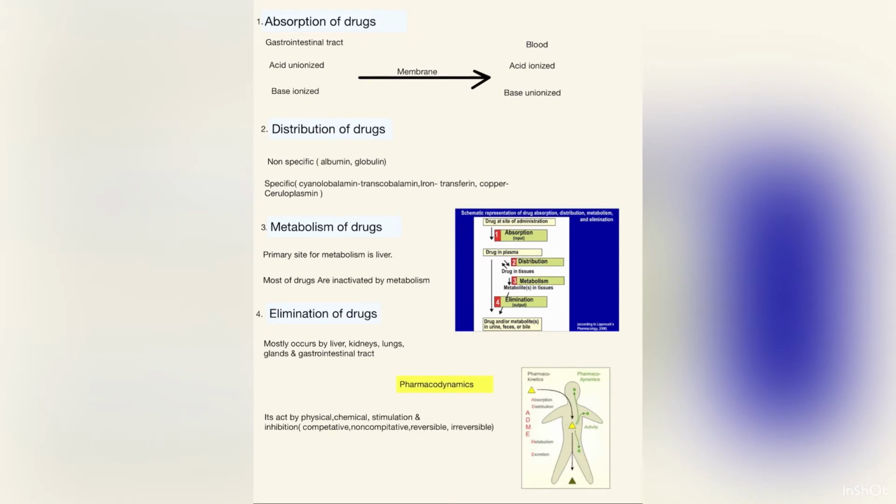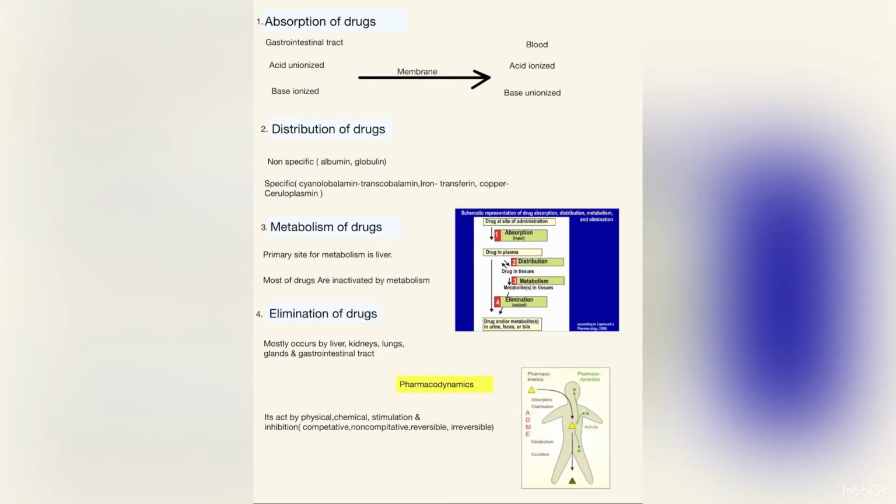Now I will discuss pharmacodynamics. What is pharmacodynamics? It acts by physical or chemical stimulation or inhibition. Inhibition has many types, like competitive, non-competitive, reversible, and irreversible. In this diagram I will discuss both pharmacokinetics and pharmacodynamics.